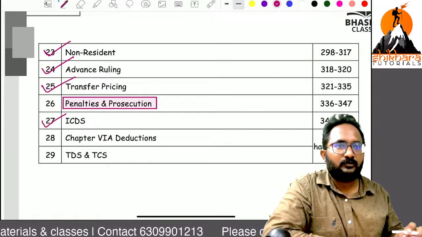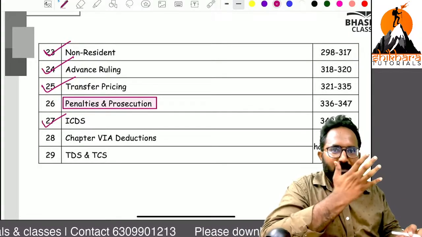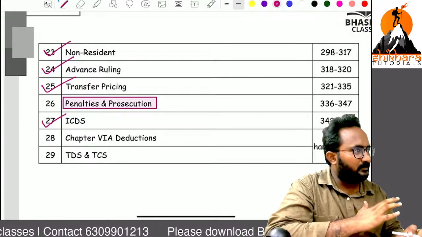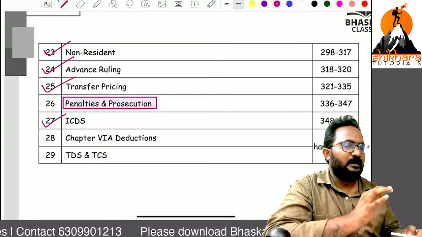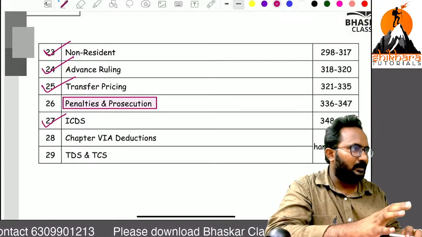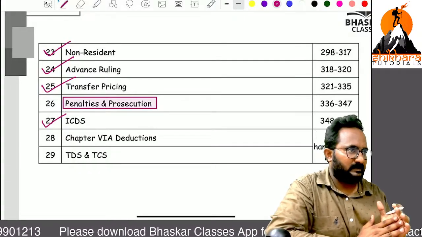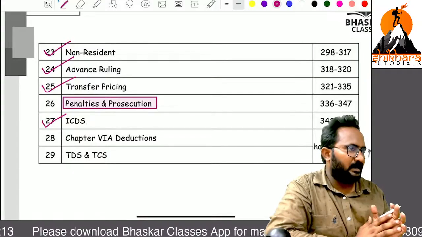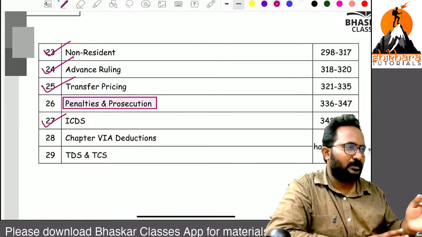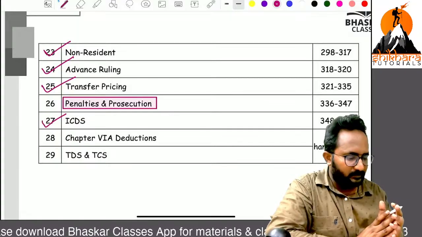ICDS. What is the full form, bro? Income Computation and Disclosure Standards. Similar to your accounting standards only. So we have nearly 10 ICDS. Standards we have 10. Simply we can close the 10 within 5 to 6 hours. We can do some problems also.